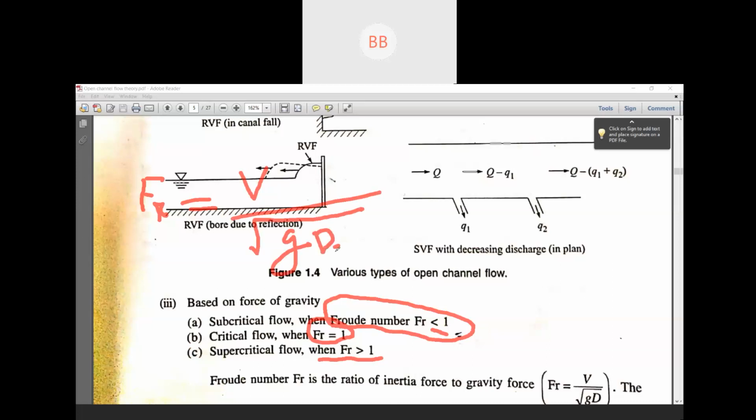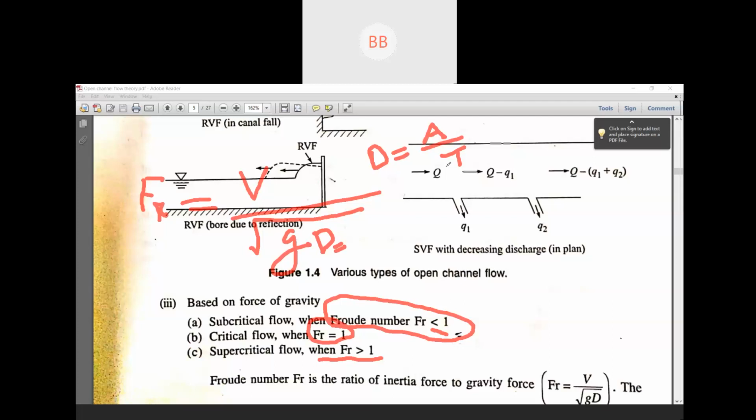See, this D is area by top width of the channel.